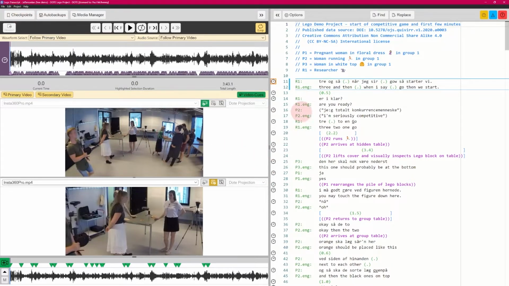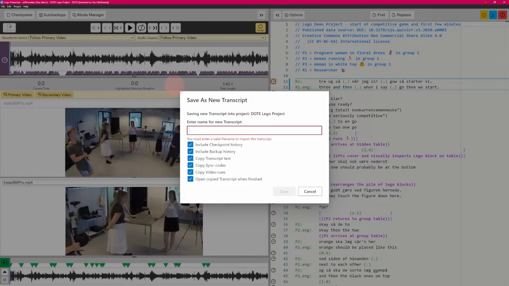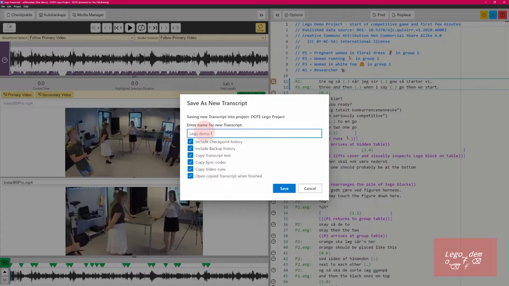What we're going to do, I don't want to change this one because this is our core one. I want to create a new one. So if I go here and say save as new transcript, I can just copy this one and include or exclude certain things. I'm just going to say Lego demo for comments. So this is one thing you can do: I don't want to touch my transcript, I'll just name it as something and export it as something and let somebody else share it with them, and then they can import it and add the comments. That's one path. Or you could just export the one that you have.